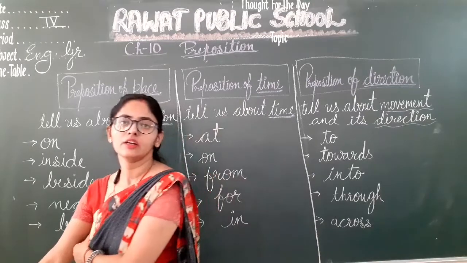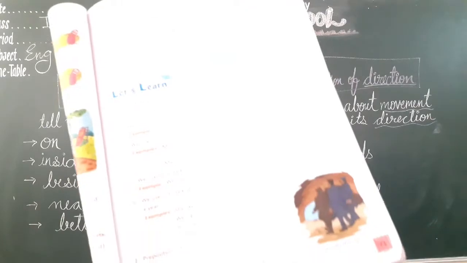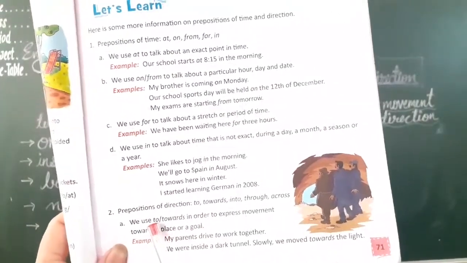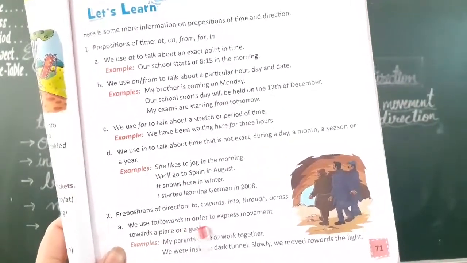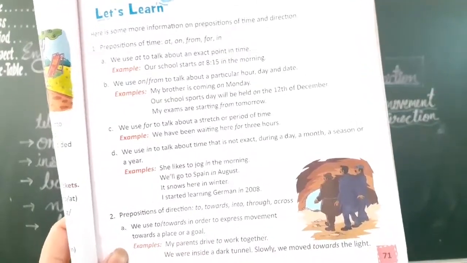These are all known as prepositions of direction. You can see in your book it is explained. When we use to or towards, we are expressing movement towards a place or a goal.